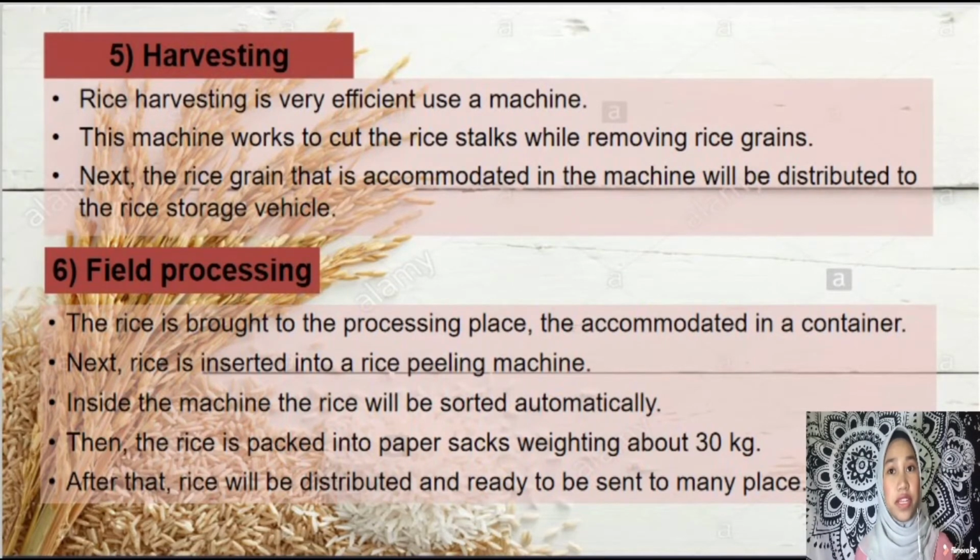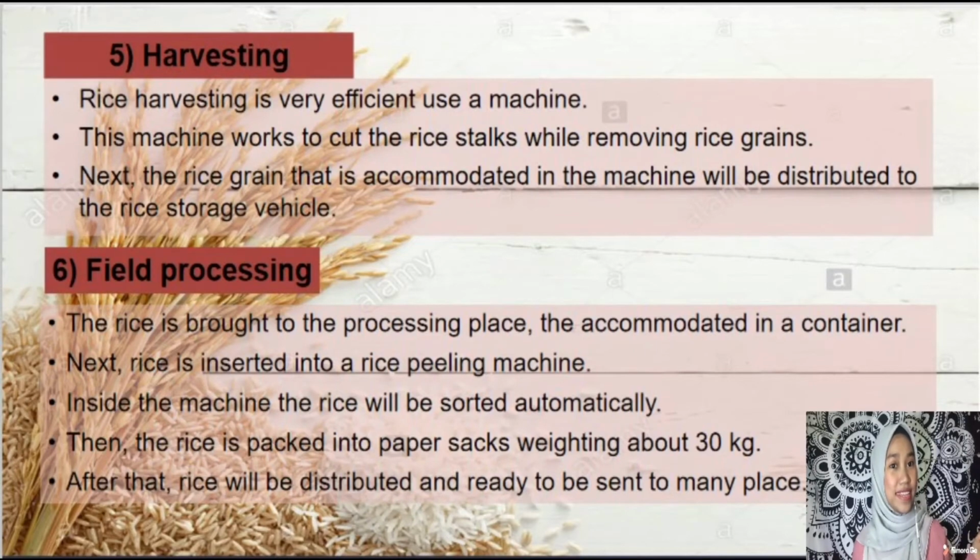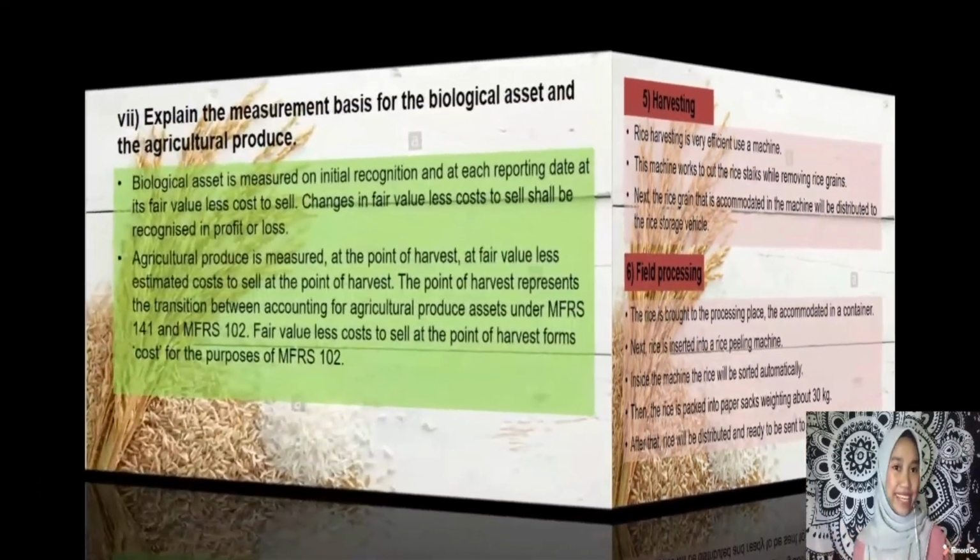Next, the machine will distribute the rice to the rice storage vehicle. The last one is field processing. The rice is brought to the processing place and accommodated in a container. Next, the rice is inserted into a cleaning machine. Inside the machine, the rice will be sorted automatically. Then the rice is packed into paper sacks weighing about 30 kg. After that, the rice will be distributed and ready to be sent to many places.